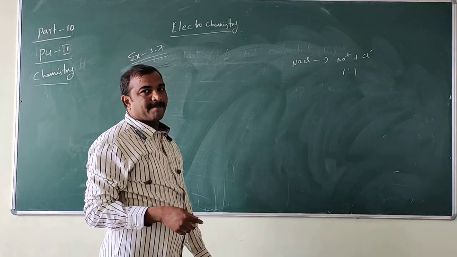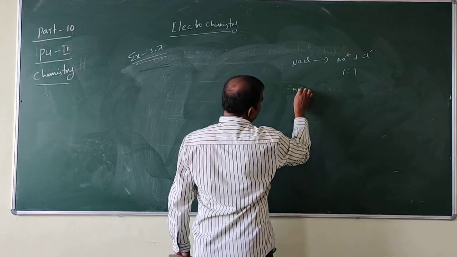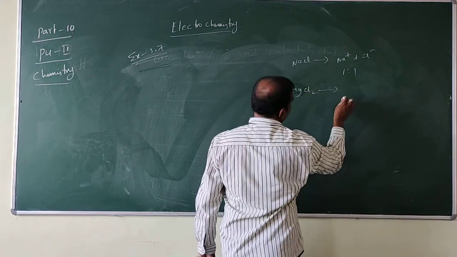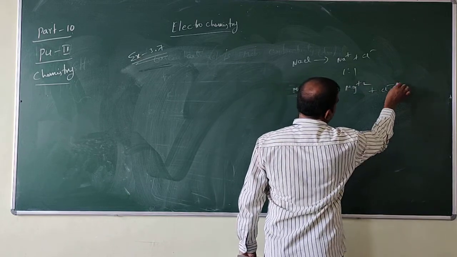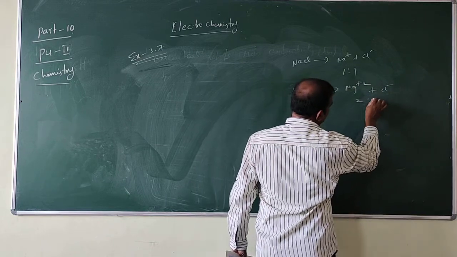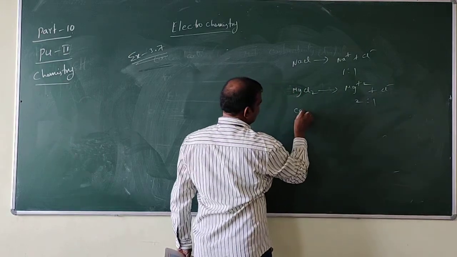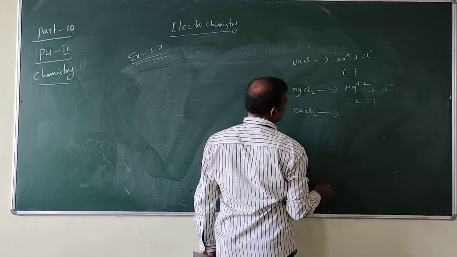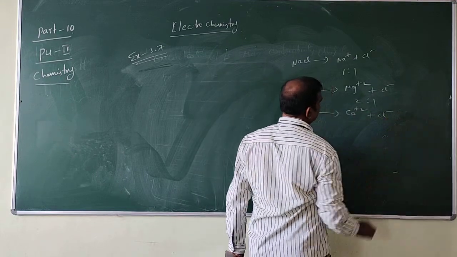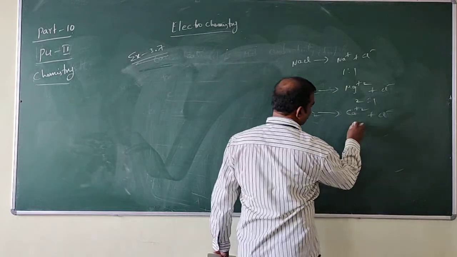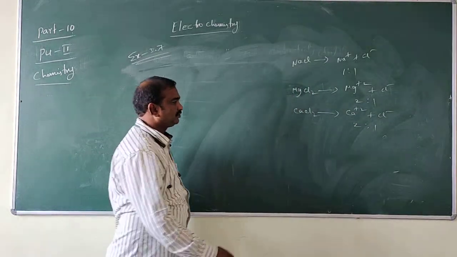MgCl2 gives Mg plus 2 and Cl minus, so it is a 2:1 ratio. CaCl2 gives Ca plus 2 and Cl minus, so this is also a 2:1 ratio.